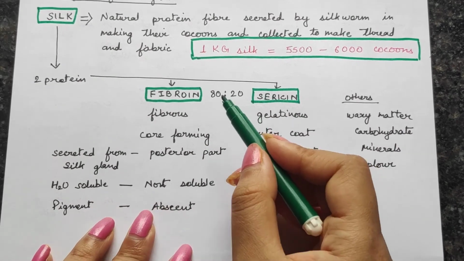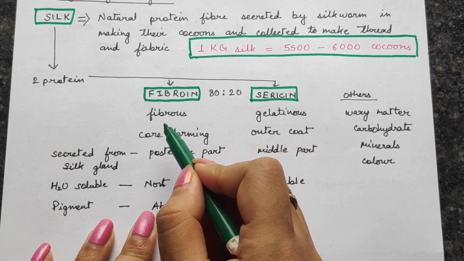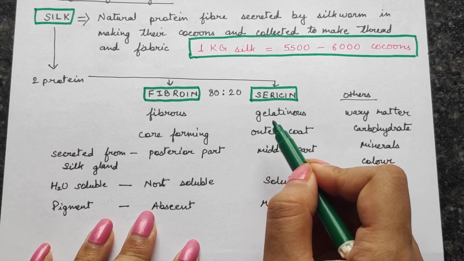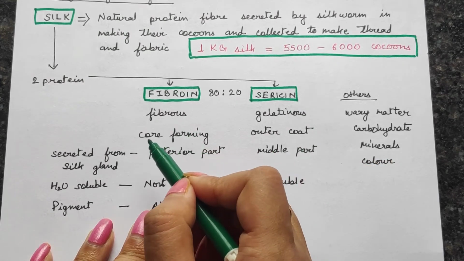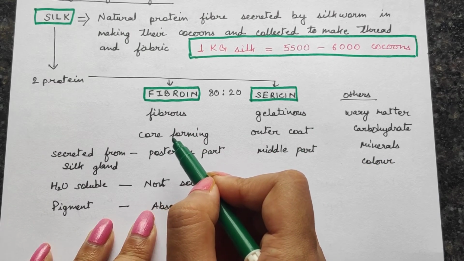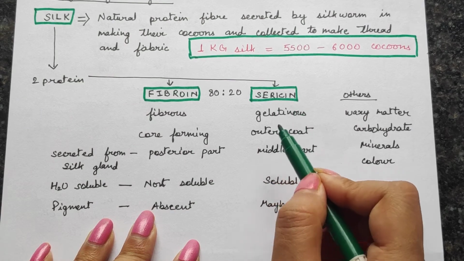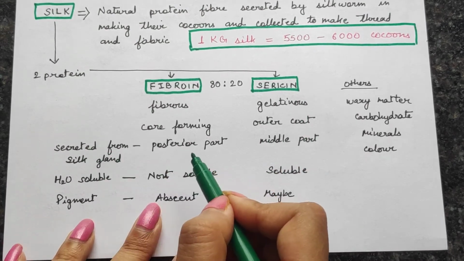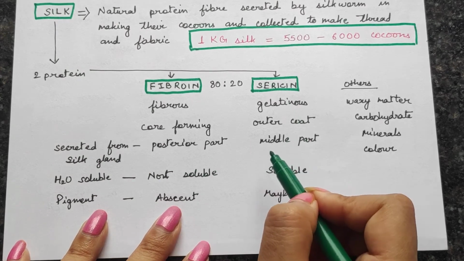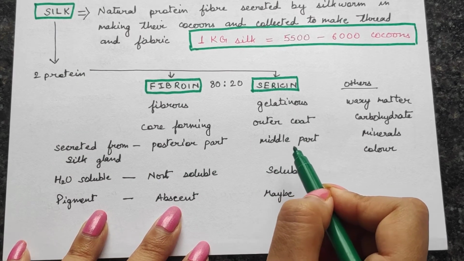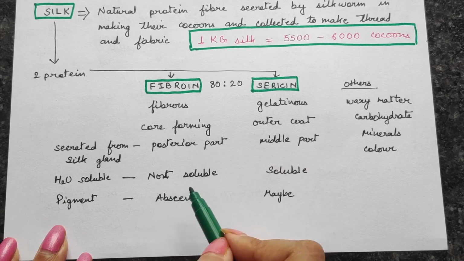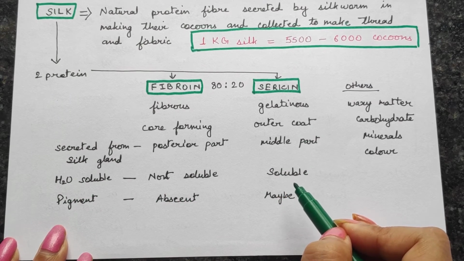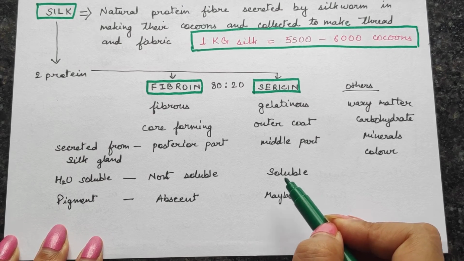This fibroin is a fibrous protein and sericin is a gelatinous protein. Therefore, fibroin will form the core of the silk thread and the sericin forms the outer coat. Fibroin is secreted by the posterior part and sericin is secreted by the middle part. Fibroin is not soluble in water and sericin is highly soluble in water. They dissolve very easily in water.